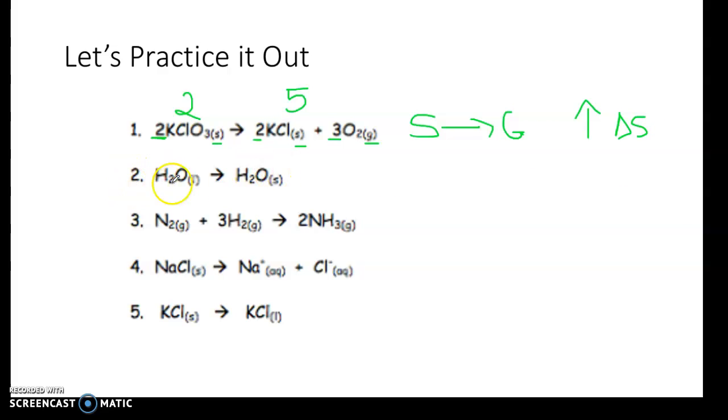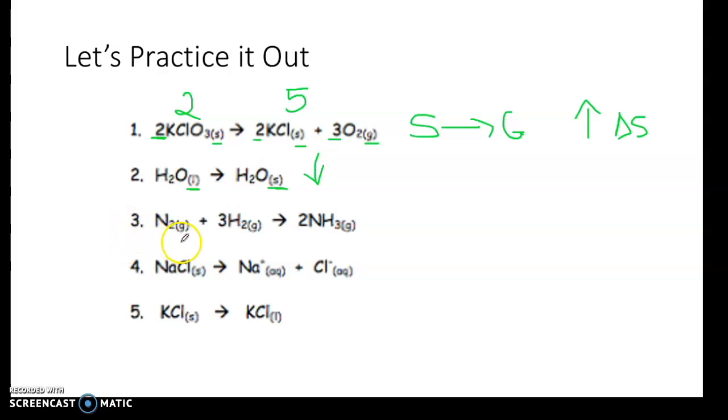All right. So number 2, H2O liquid to H2O solid. Right? We're going from a liquid to a solid. That means our entropy is decreasing because we're becoming more rigid in our solid structure.